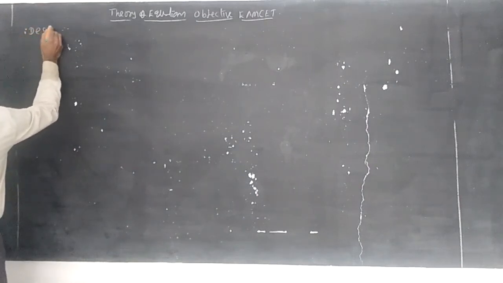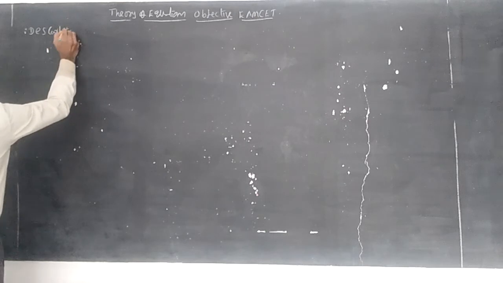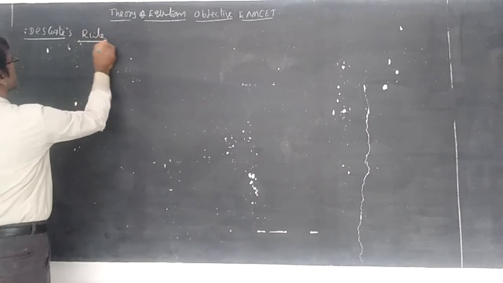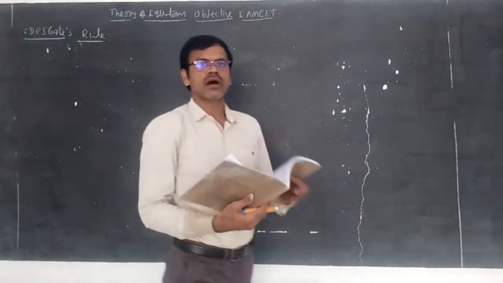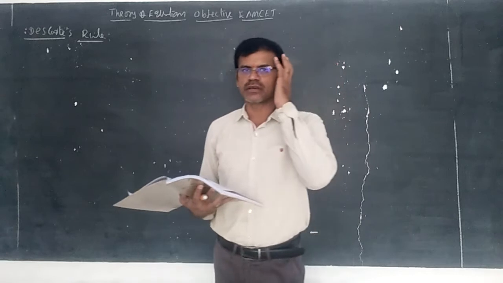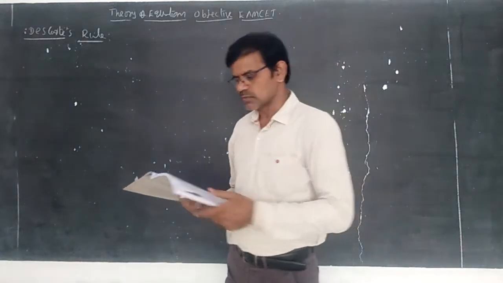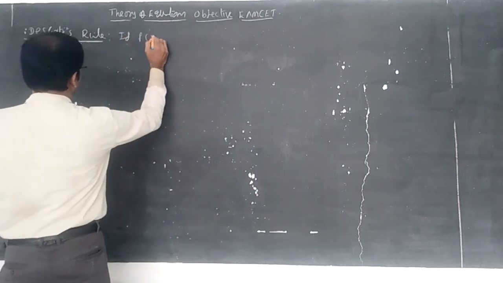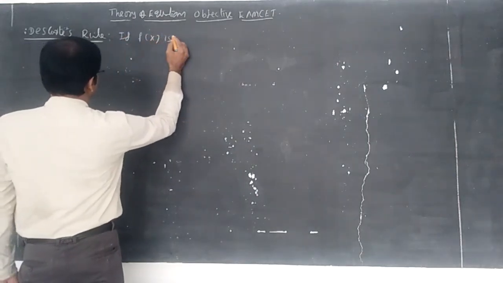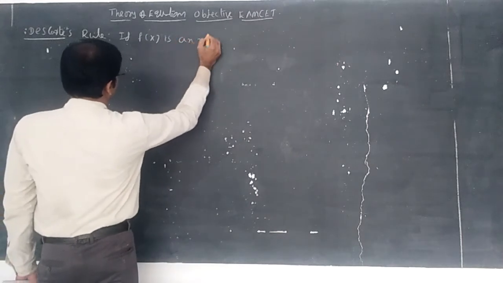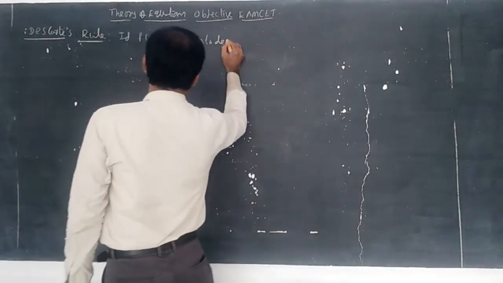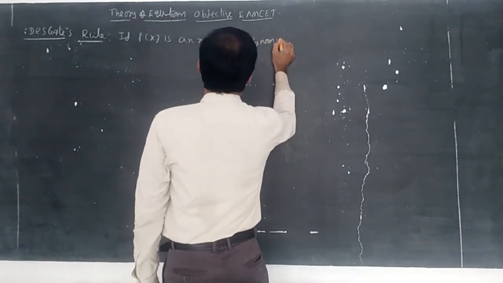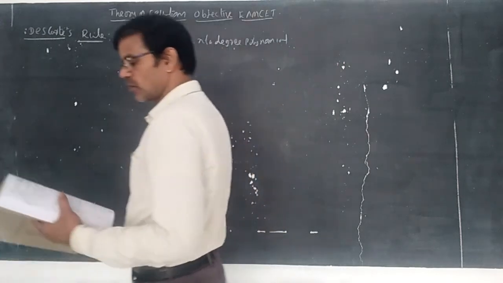Descartes' rule. We should pronounce this one as Descartes. Descartes' rule of the changes of sign, and it is about roots. If f of x is an nth degree polynomial,